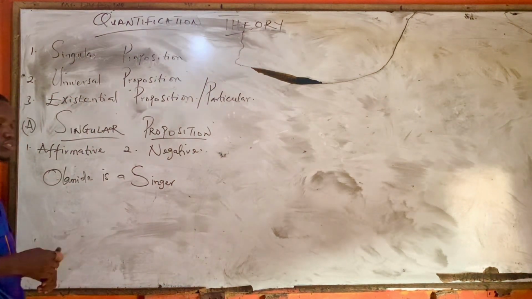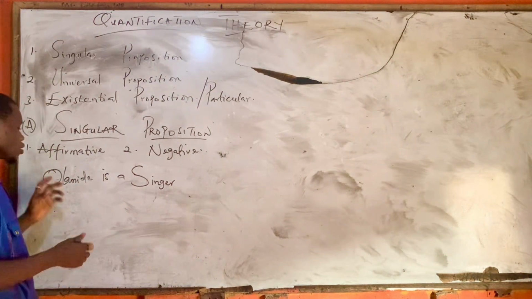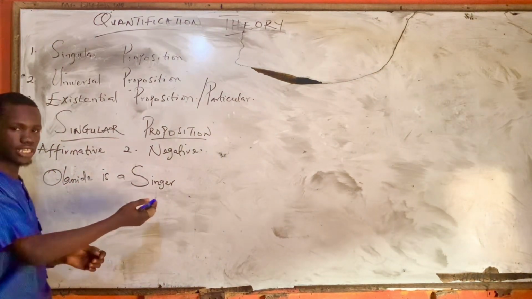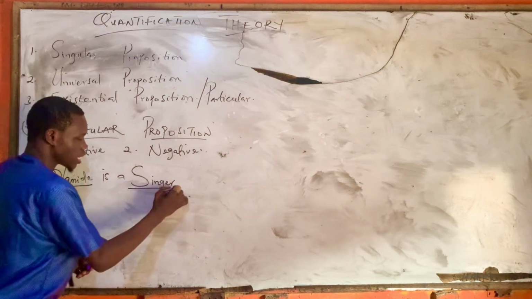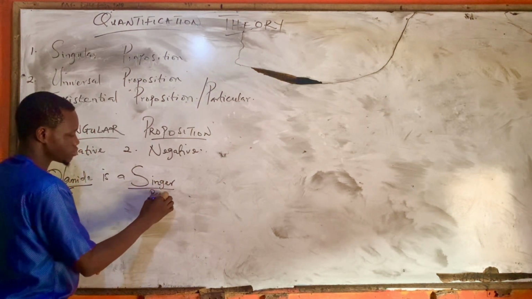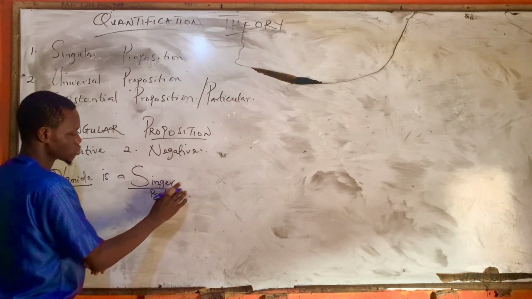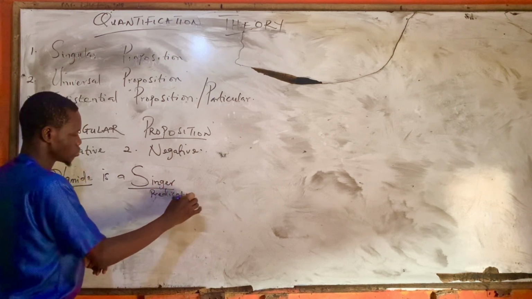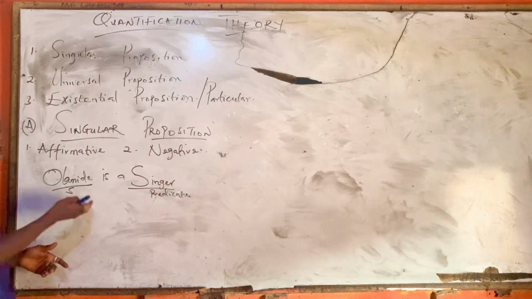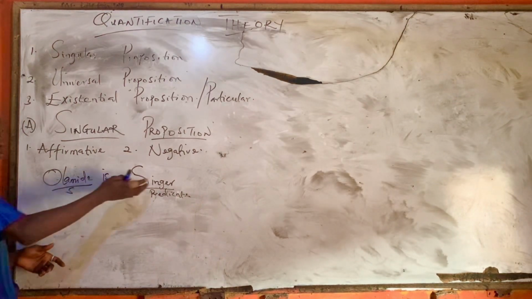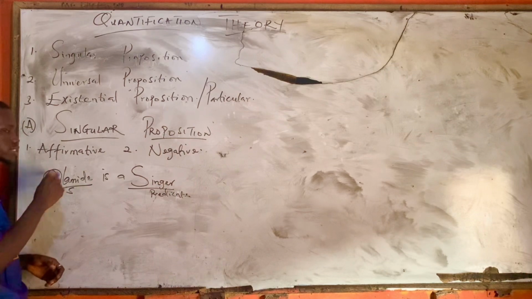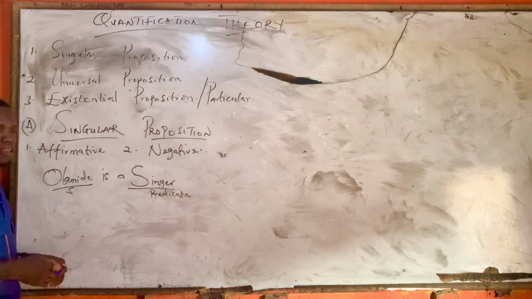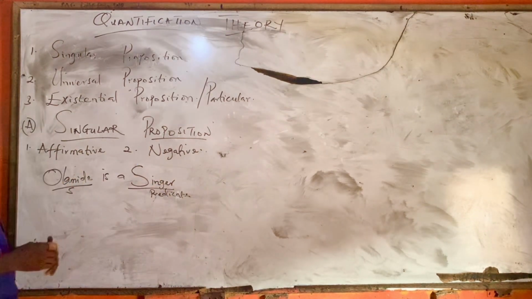The first thing we need to do is to identify our subject term and predicate term. Alamide is our subject term, while singer is our what? Predicate term.